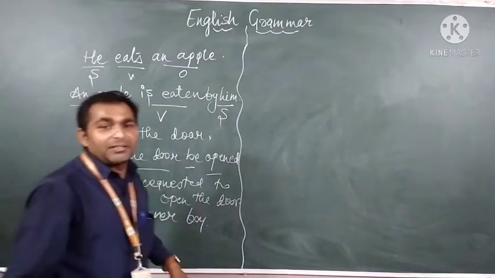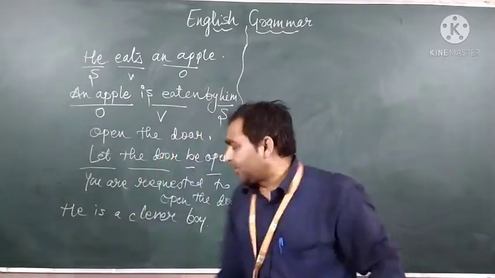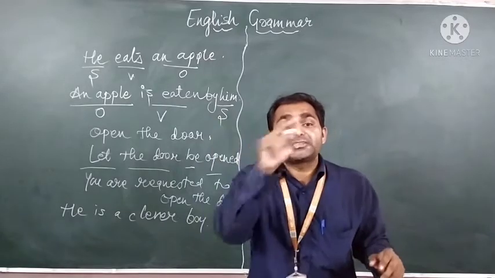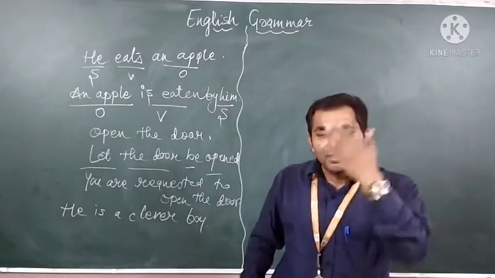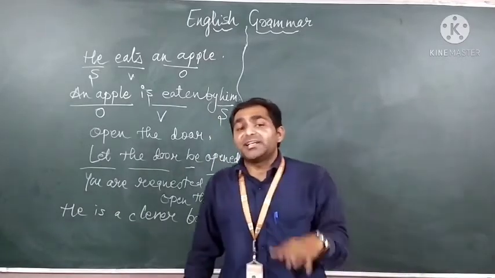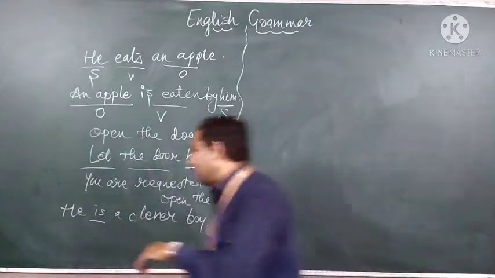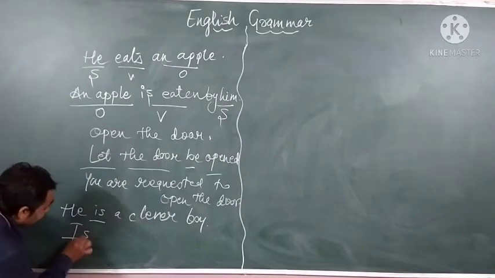Here one type of assertive sentence is there. In that bracket it has written to make an interrogative sentence. Interrogative sentence means the sentence ends with a question mark. As you know, an interrogative sentence starts with a helping verb. So here we have "is" as the helping verb. So our sentence starts with "is".